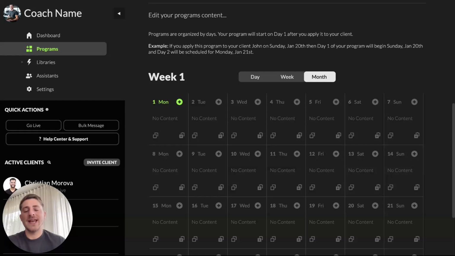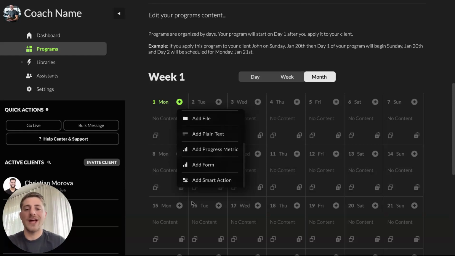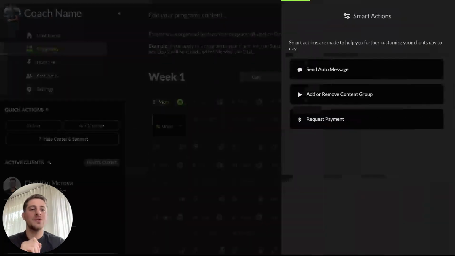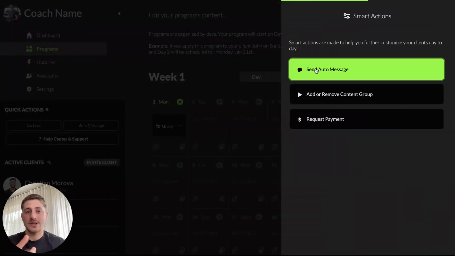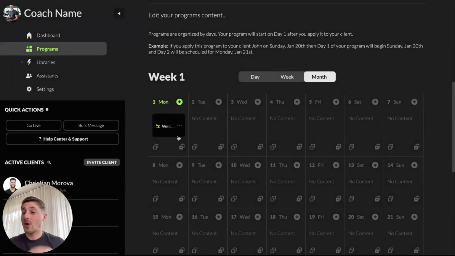Now, to schedule your auto messages, that's really simple. You just have to start thinking out when you want what to occur. So maybe on Monday, on this very first day, we scroll down to the very bottom and find the smart actions. This is the tool that we use to send any auto messages. All you have to do is select a certain time at which it sends out, let's do 9 a.m., and you write the message that you want them to receive. And this is all going to be in their local time zone as well. Okay. Now, I'm going to save this action. Just a quick welcome message.